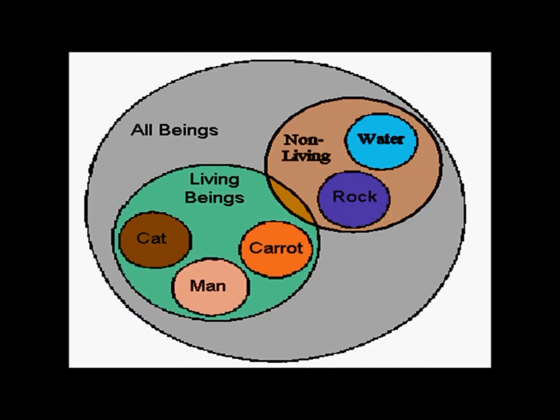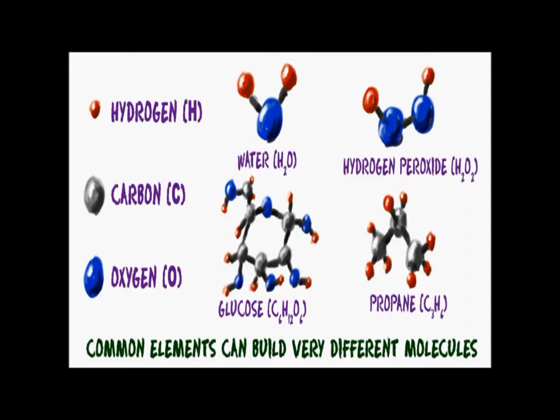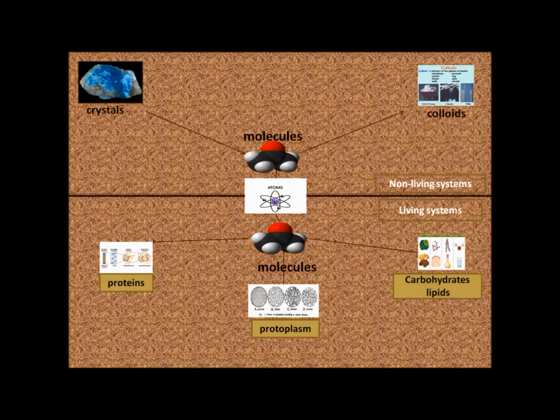Points to be remembered in this lesson are: atoms of the chemical elements present in living things are also present in non-living objects, and they obey the same rules of physics and chemistry. The atoms of these elements are organized in a complex manner in living organisms when compared to the arrangement in non-living objects. In non-living systems, atoms are organized into molecules and molecules into crystals or colloids. In living organisms, atoms are organized into molecules, molecules into macromolecules such as nucleic acids, proteins and polysaccharides.